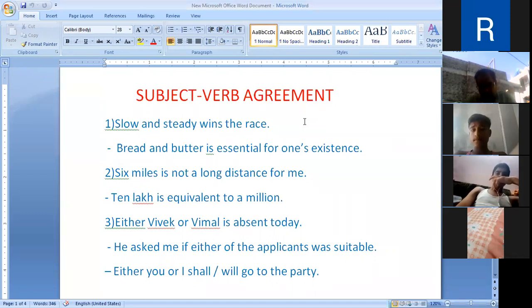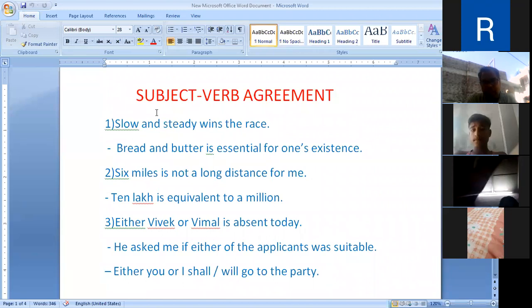Now, let's recap. If two subjects together express one idea, one being added to the other for the sake of emphasis or classification, the verb is singular. No plurality is left to exist in such a case. Here you will see slow and steady. Though they are two subjects, they are connected with and, and the two subjects indicate one idea. So verb will be in its singular form. Slow and steady wins the race.